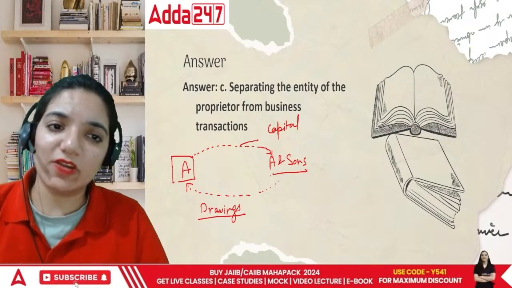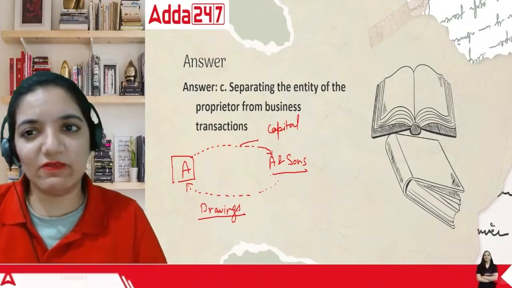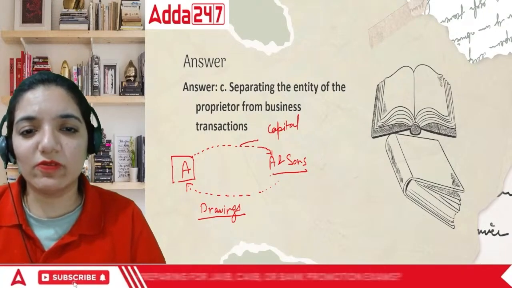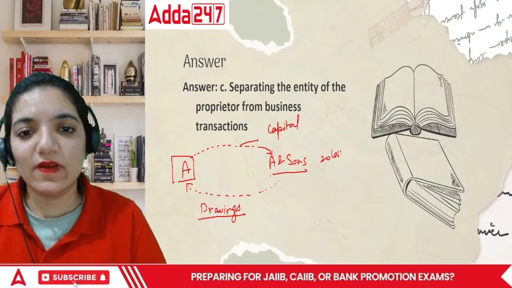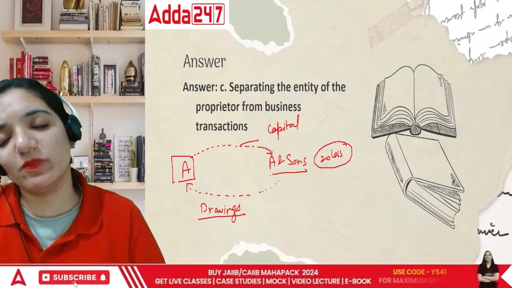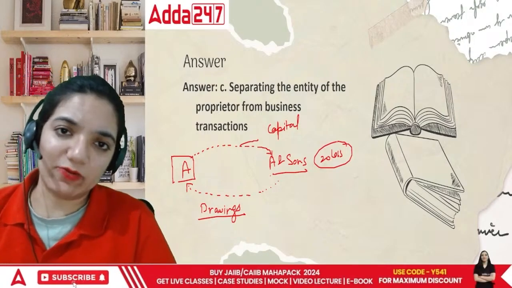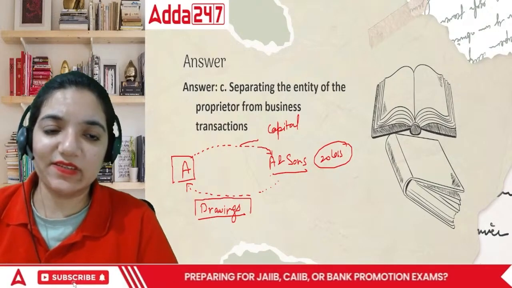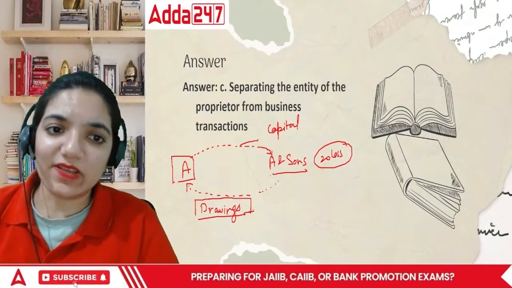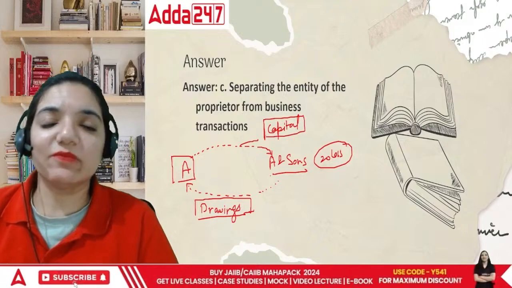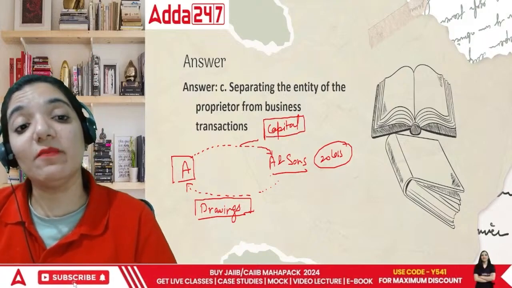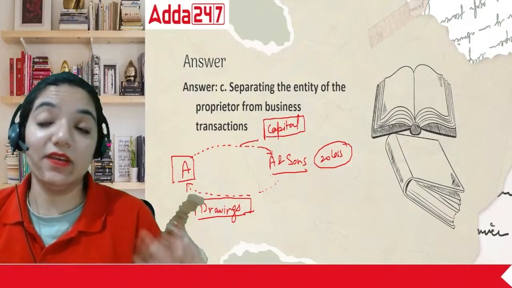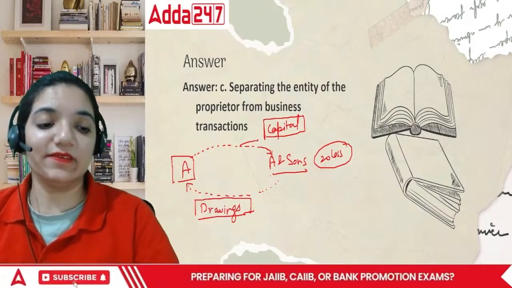So whatever money I've invested in the business, I've invested 50 lakhs, I would like to withdraw 20 lakhs for the moment. Once the loan arrangement is there, I will give the money back to the business. So he is making drawings from the business. Both of these terminologies, capital and drawings, come out because A and company are two separate things.